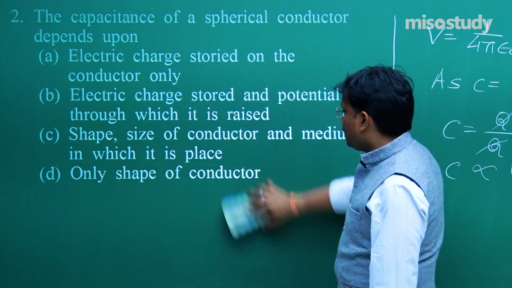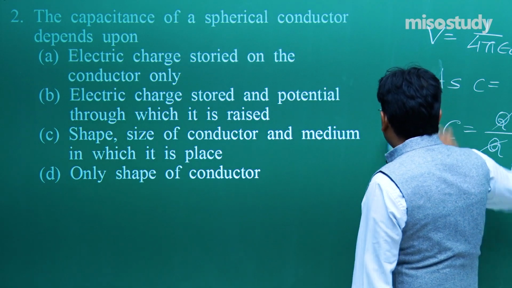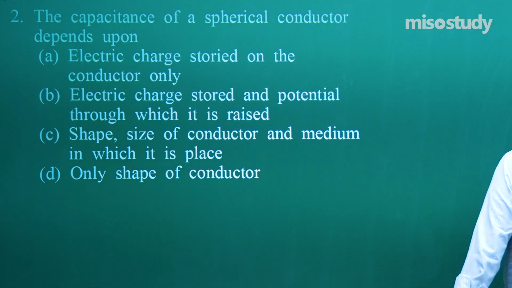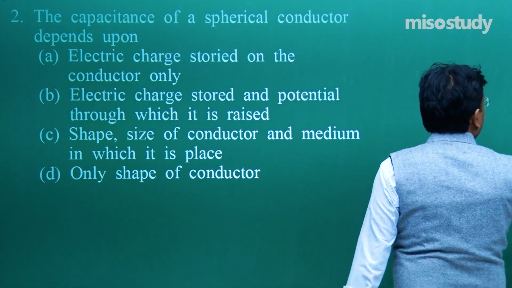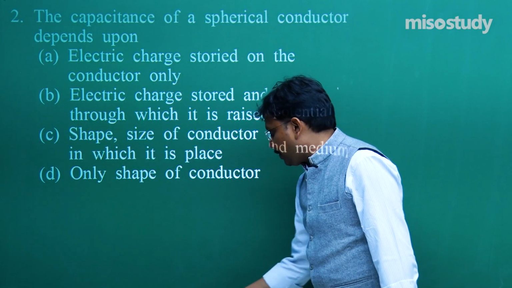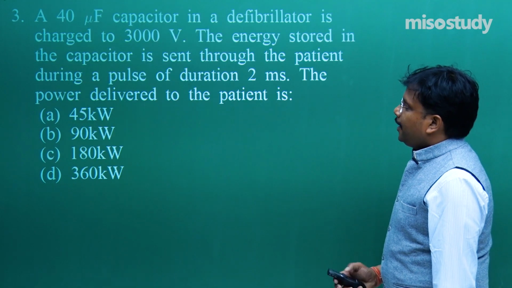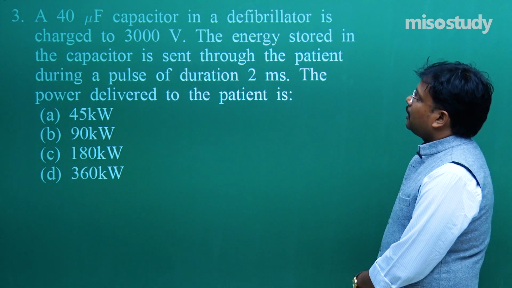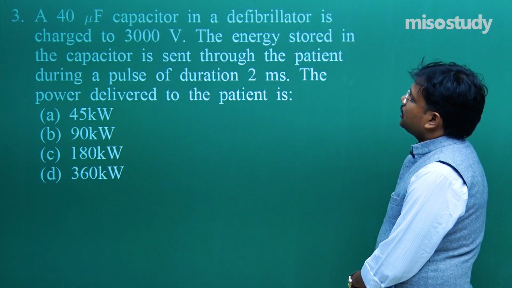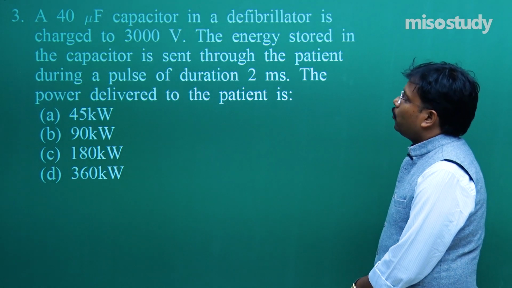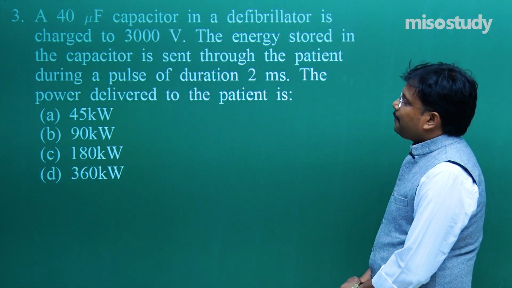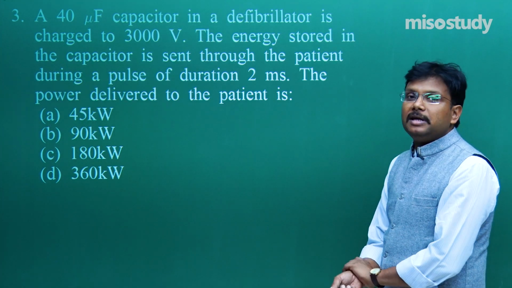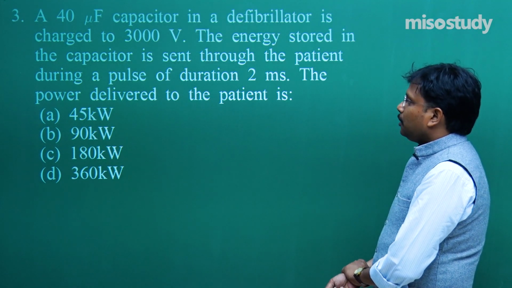So this question required some logical approach, and I just explained how you can argue with yourself to solve these types of questions. Fine. Here comes the next question. A 40 microfarad capacitor in a defibrillator is charged to 3000 volt. The energy stored in the capacitor is sent through the patient during a pulse of duration 2 milliseconds. The power delivered to the patient is how much?